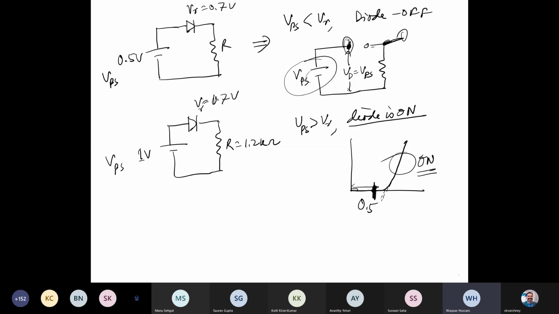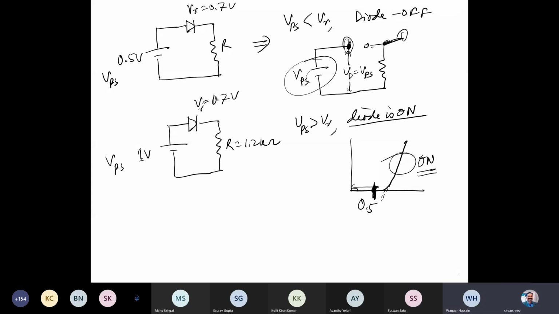Okay, sir. So when VPS is less than V gamma, then V gamma equal to 0.7 volt doesn't have any significance? Exactly. It's simply an open circuit, right? There's nothing because the diode is not conducting. The voltage drop occurs whenever the diode is conducting. Only then would V gamma appear there, and it will always be V gamma, as long as the diode doesn't burn. Yes, so that's it.